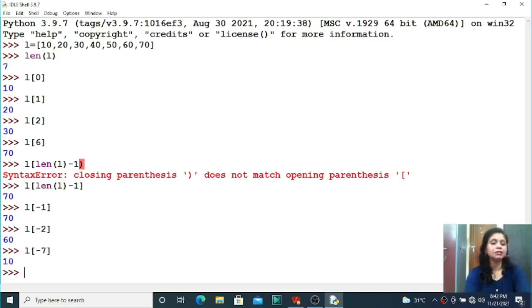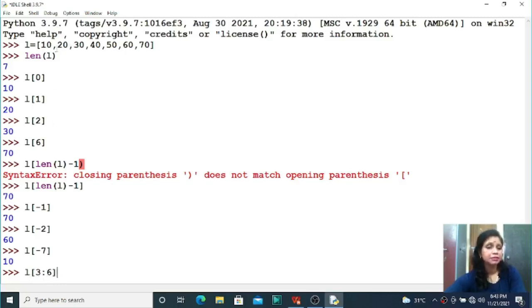Okay students, so these are the concepts of the two types of indexing. Now we can access part of the elements from the whole list. That is known as the slicing concept. Here we use the colon sign. Suppose I want to access from index number 3 to index number 6. This is the forward indexing concept, because here 3 is the starting index number. I want to access the elements from 3 to 6, but 6 is not included, students. 6 minus 1, that is up to 5.